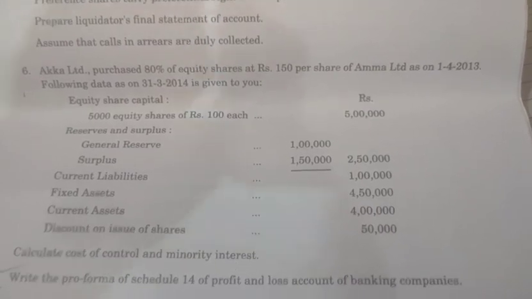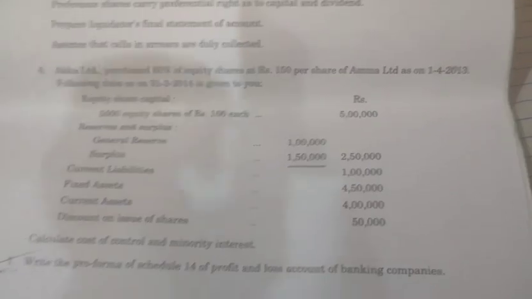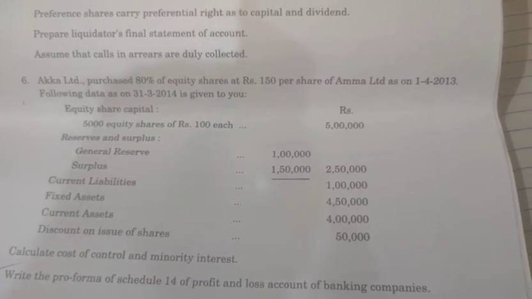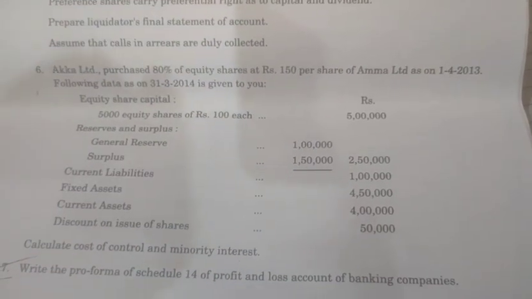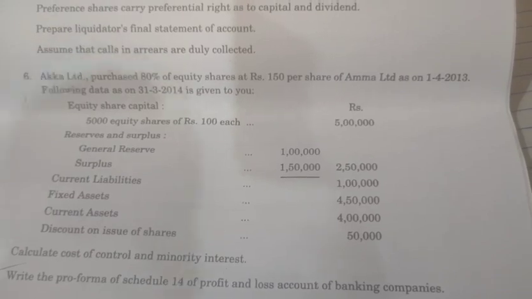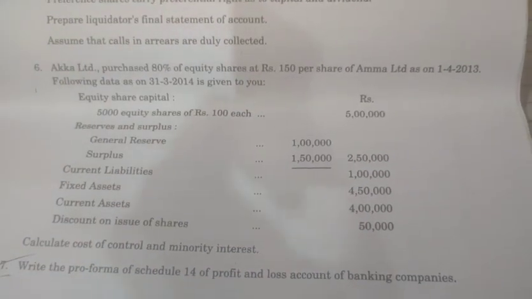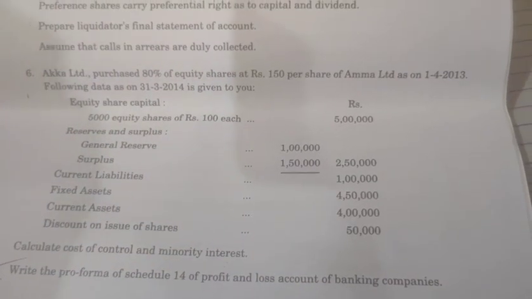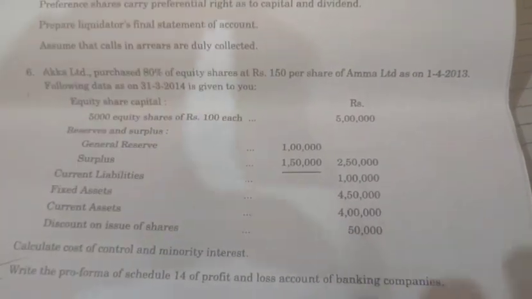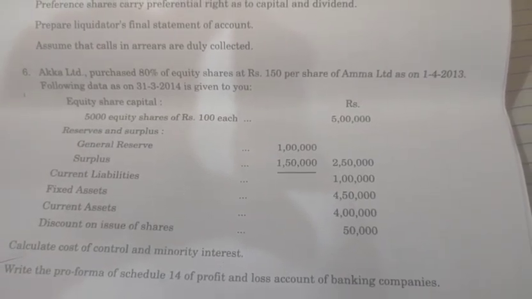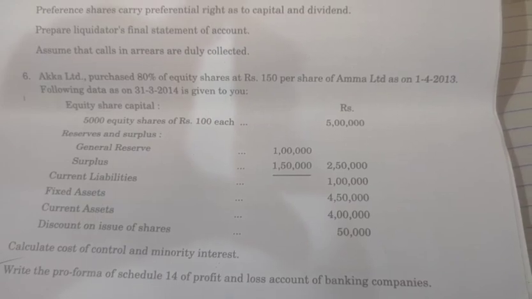So let's go. One thing you have to remember here: there will be no pre-acquisition profit and pre-acquisition reserve. The reason is that Akka Limited has acquired the company on 1st April itself. That's the reason we don't require any bifurcation between pre and post acquisition profit and reserve. So let's go for the calculation of minority interest.